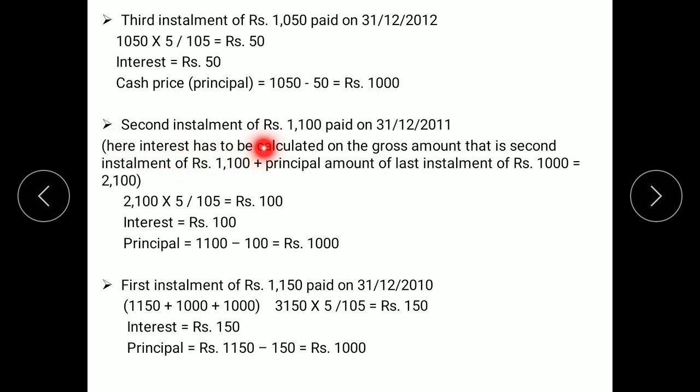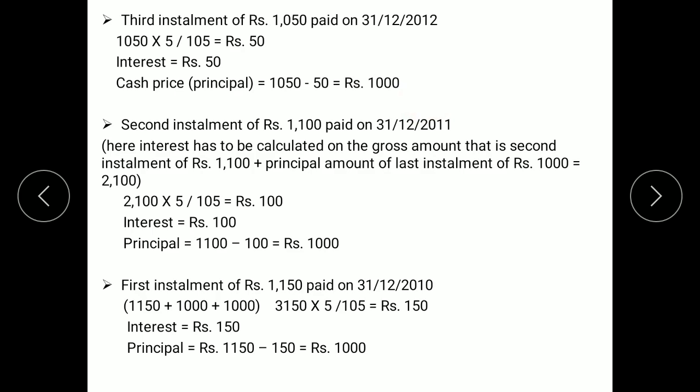Next we go on to the second installment. Second installment is given of rupees 1100. But we will not directly calculate interest on 1100. We have to calculate the interest on the gross amount. Which is the gross amount now? The second year's installment 1100 plus the principal amount of the third year's installment.